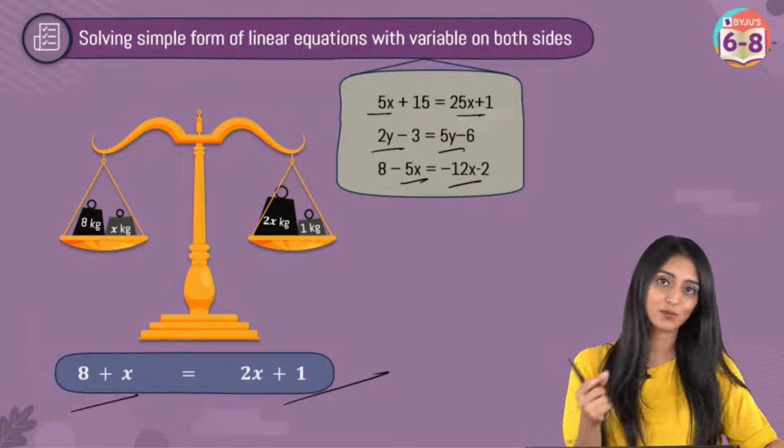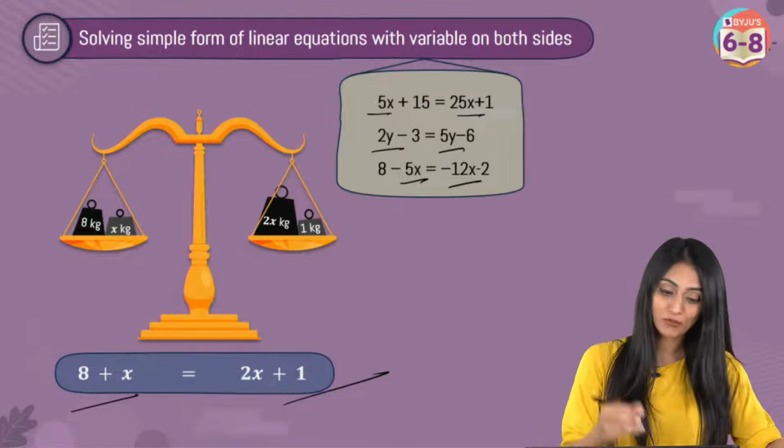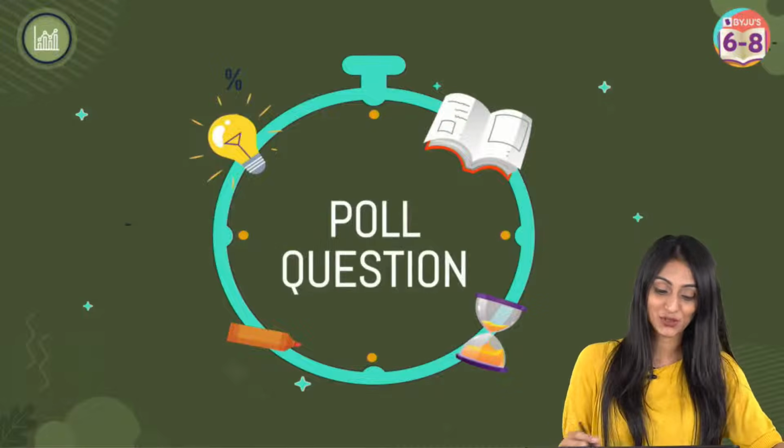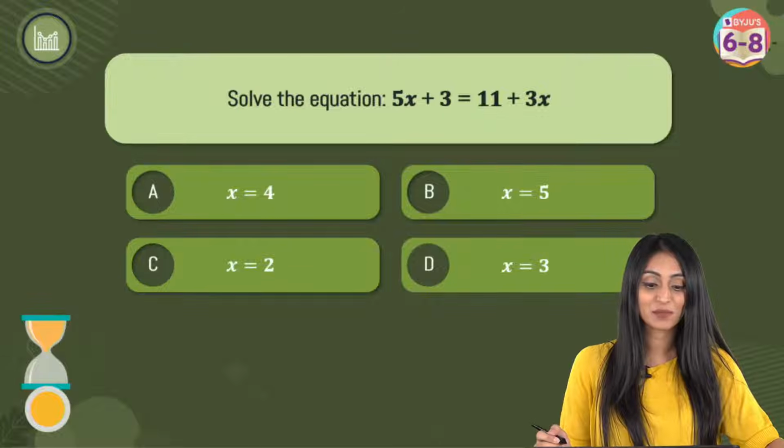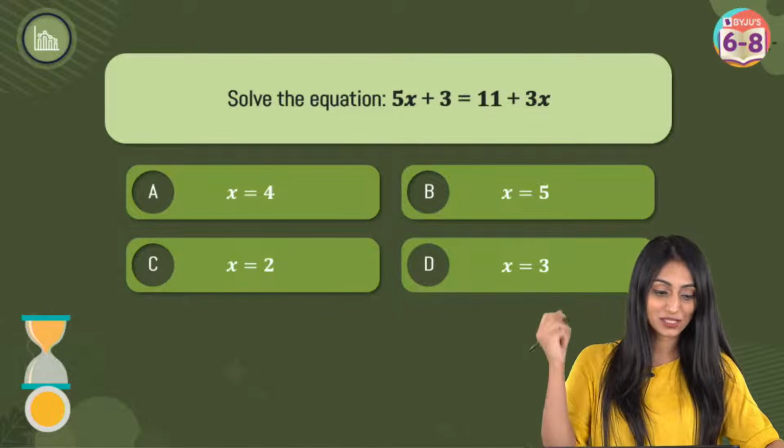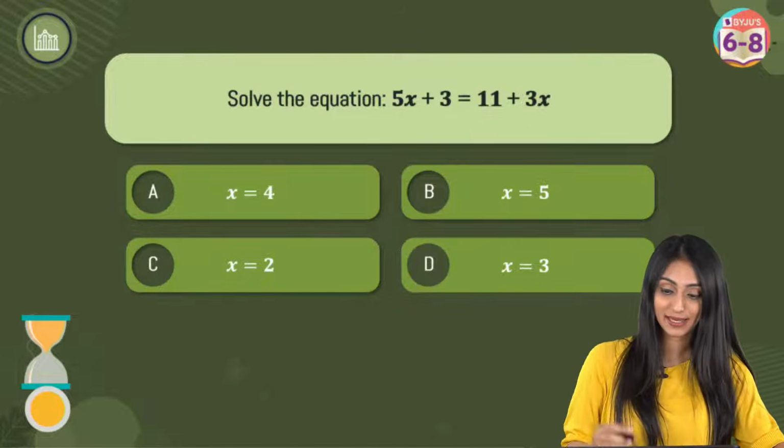But a few steps will be added there, but it's going to be very simple. But before that, I want you to try a question. So yes, we have a poll question for you. Solve the equation 5x plus 3 equal to 11 plus 3x. You can see 4 options. I'm going to give you 30 seconds for this.